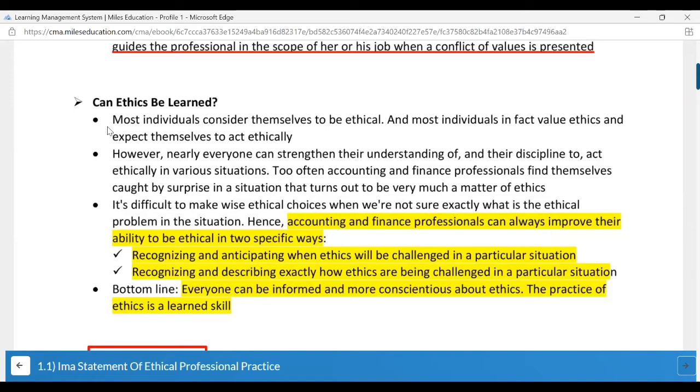It is difficult to make wise ethical choices when we are not sure exactly what is the ethical problem in the situation. Hence, accounting and finance professionals can always improve their ability to be ethical in two specific ways. Recognizing and anticipating when ethics will be challenged in a particular situation. Recognizing and describing exactly how ethics are being challenged in a particular situation. See, there's a chance that you will get an essay from this.